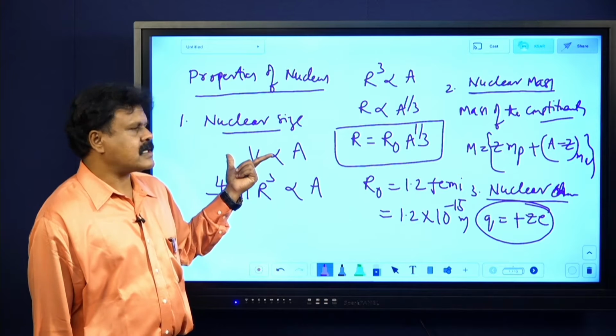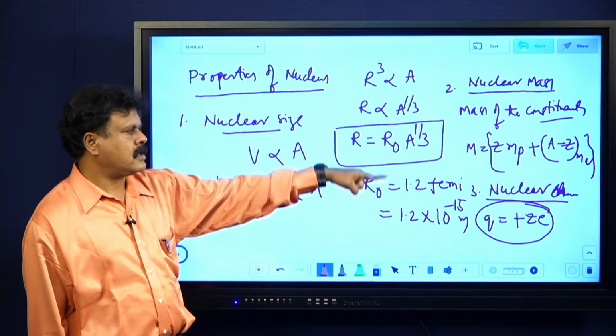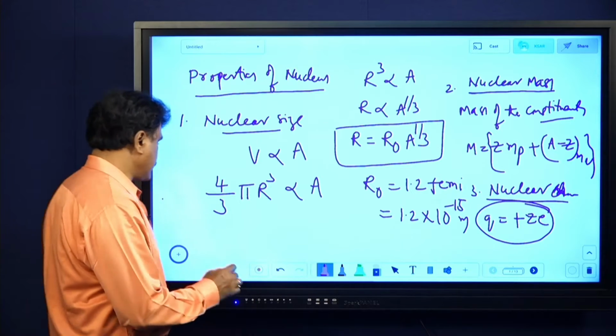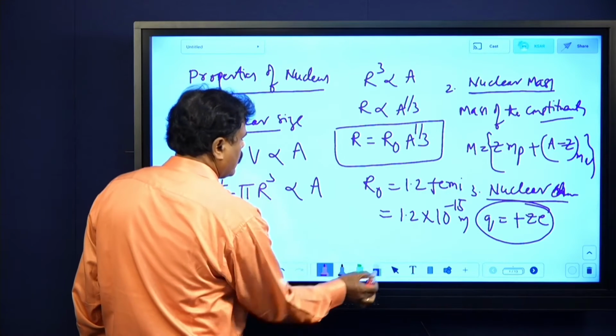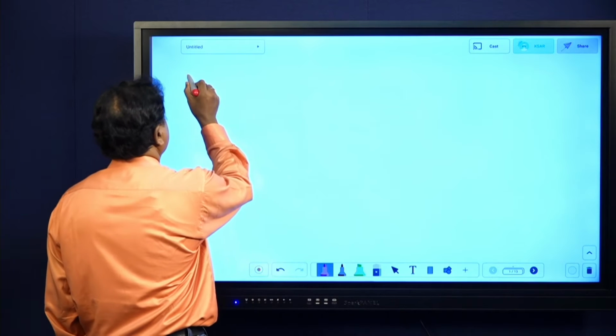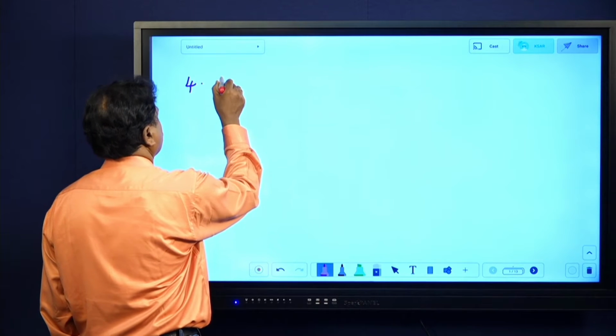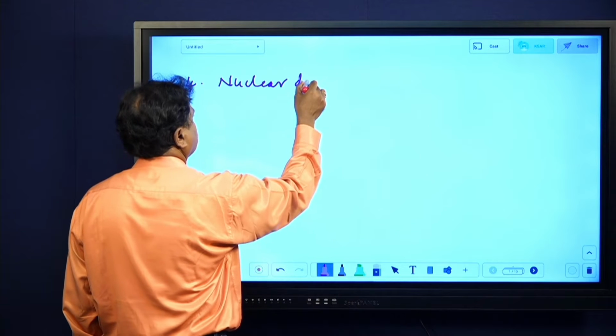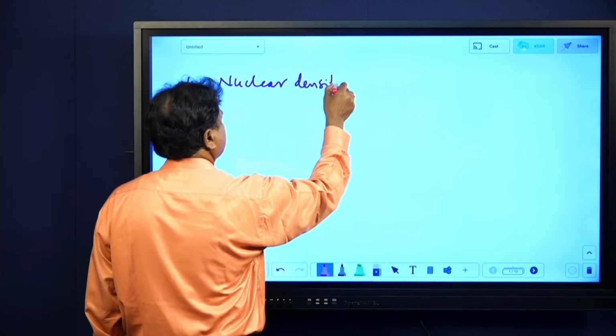Nuclear size, nuclear mass, nuclear charge. Okay, so now the next one, nuclear density. This I will take as the fourth property. What is nuclear density? Just the definition of density.